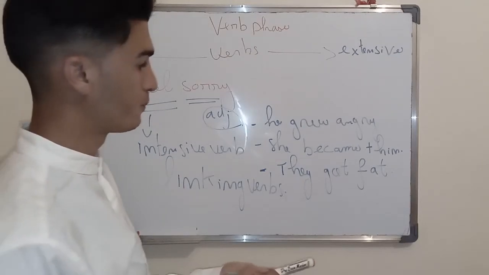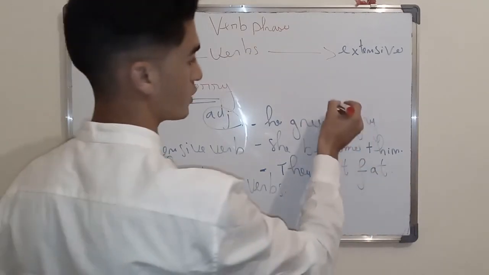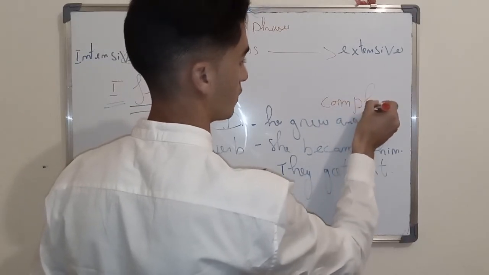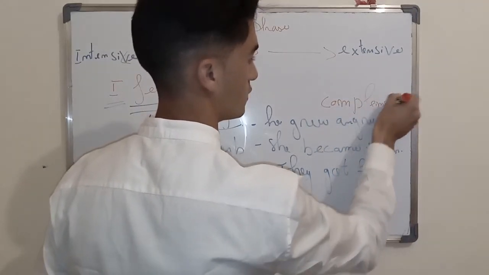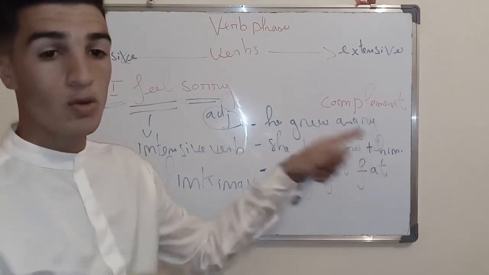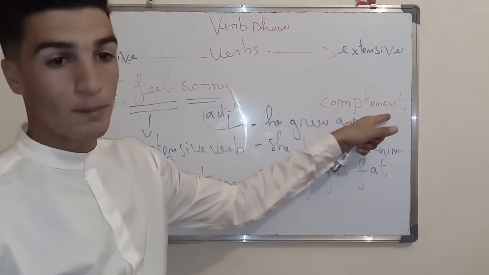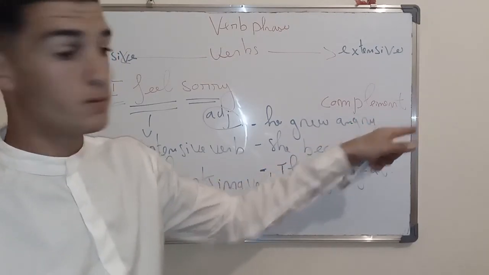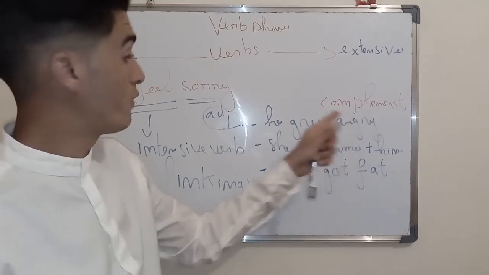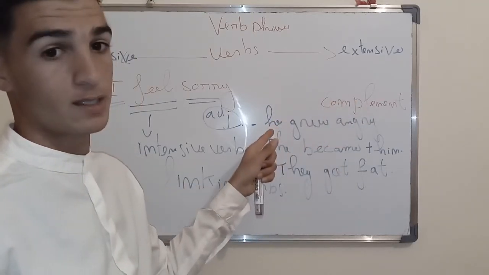As you see here, all these verbs take just a complement. So angry, thin, and fat are all complements, not objects. This is an adjective that functions as a complement of the subject.